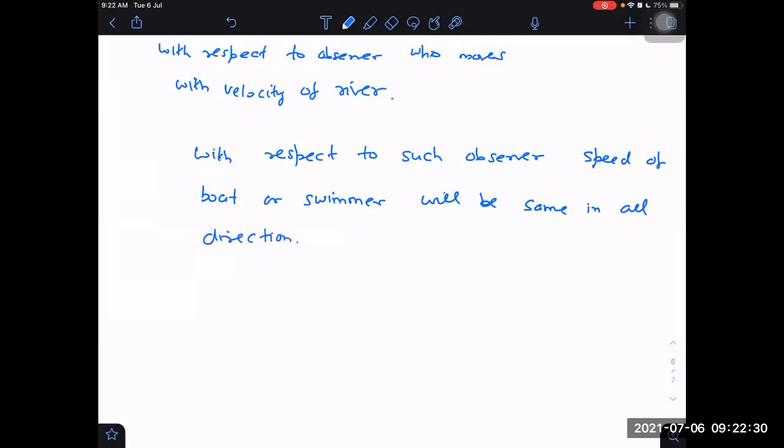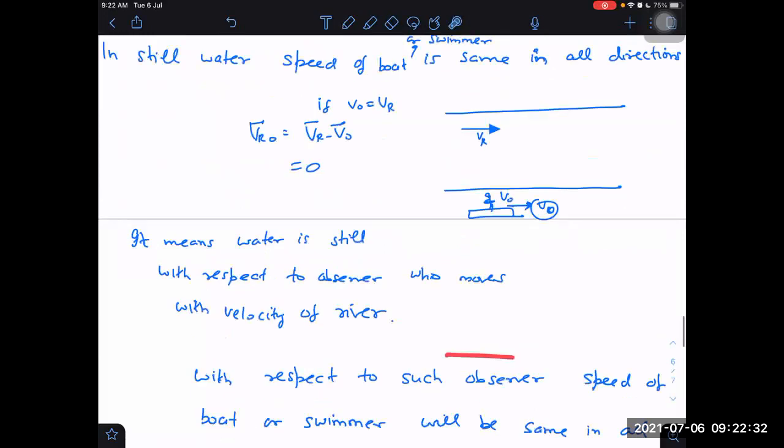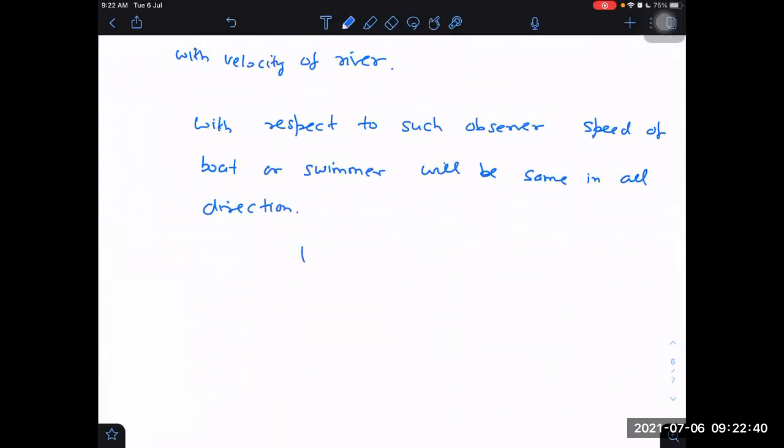I will not take the observer every time. Instead of taking observer, I can just say that I'm looking at it from the frame of river, and I can simply say that velocity of boat with respect to river is, magnitude wise, constant in all possible directions.